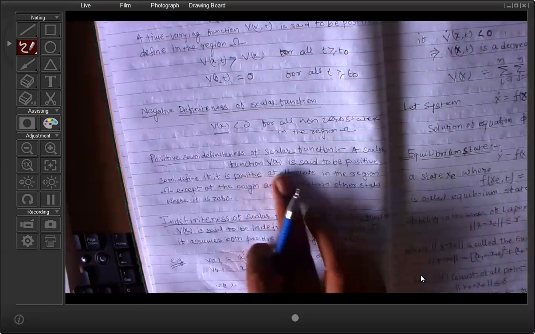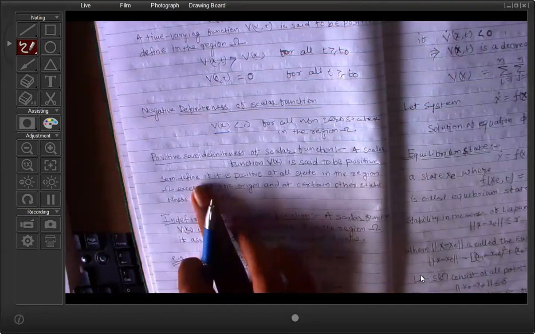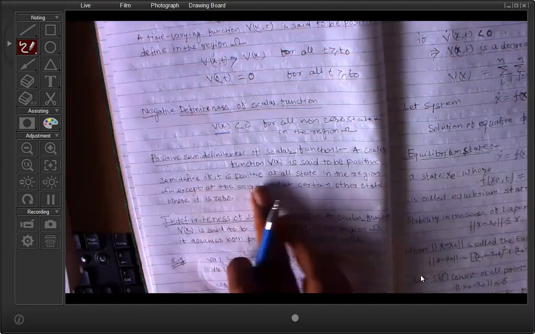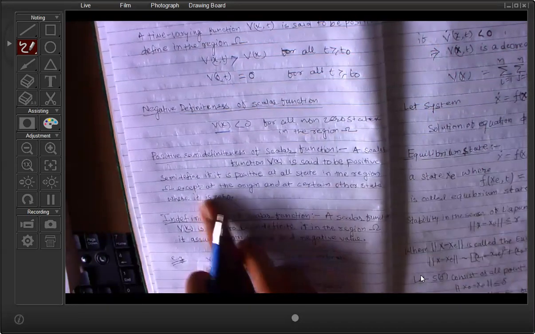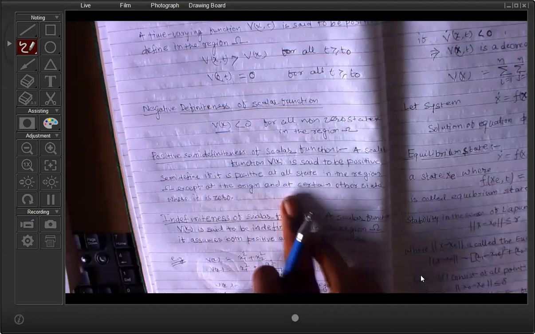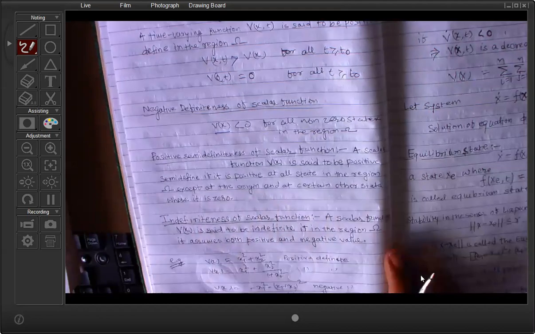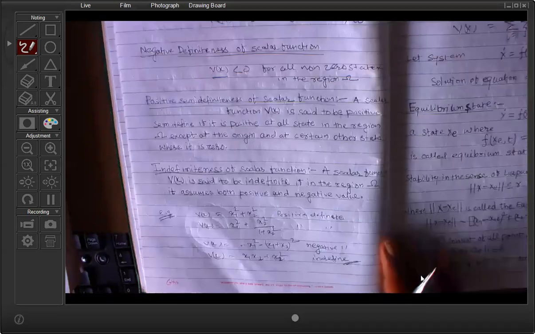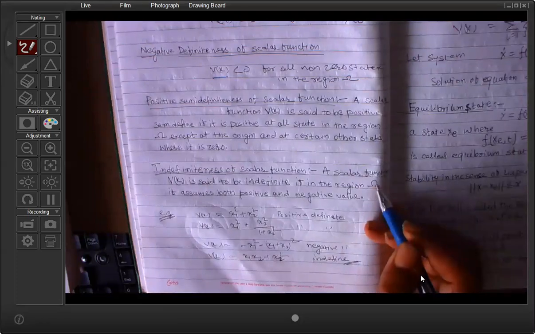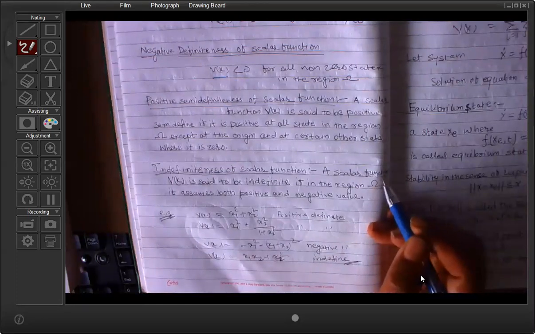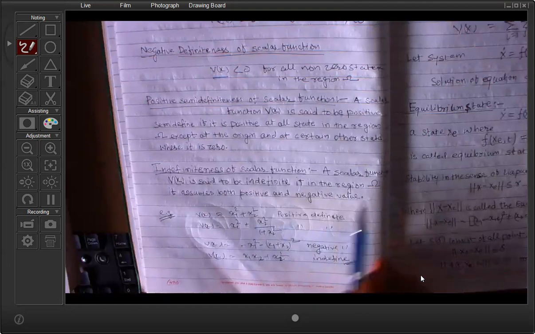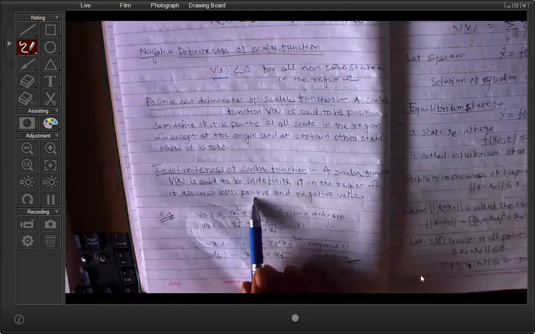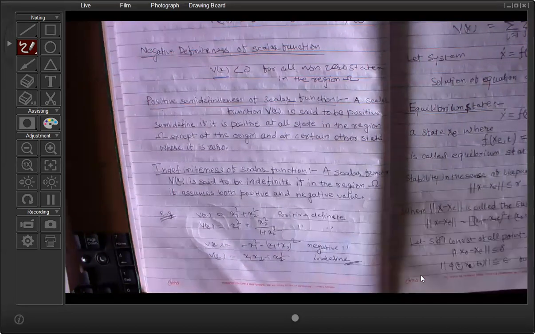The scalar function V(x) is said to be positive semi-definite if it is positive for all states in the region except at the origin and certain other states. Now indefinite: a scalar function V(x) is said to be indefinite in the region phi if it assumes both positive and negative values.